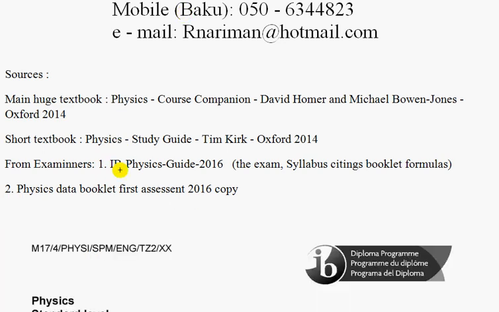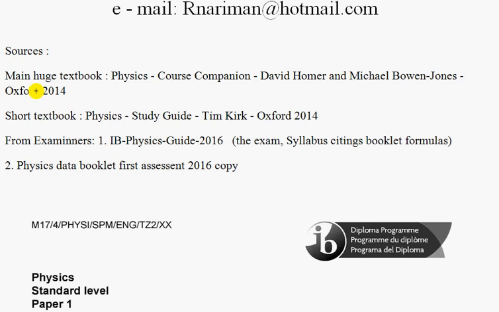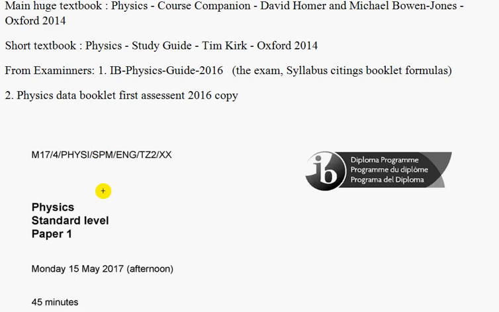To prepare for exams you need either the huge textbook from Oxford or the short textbook from Tim Kirk, Oxford 2014. And also from the examiners you need the IB Physics Guide, which has the syllabus, and the Physics Data booklet with formulas. This booklet will also be available for you at the exam.